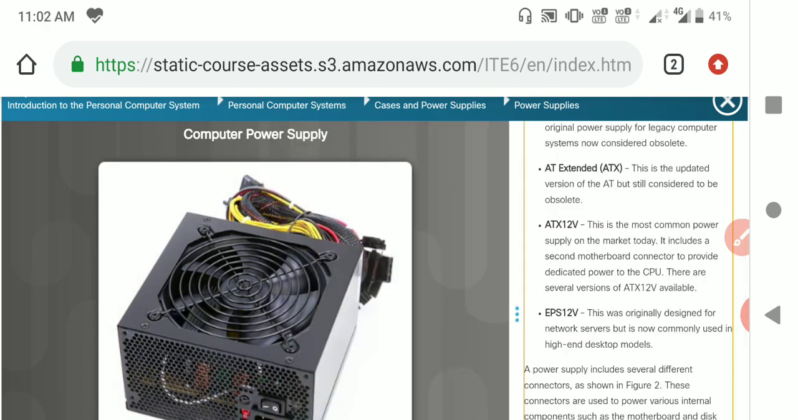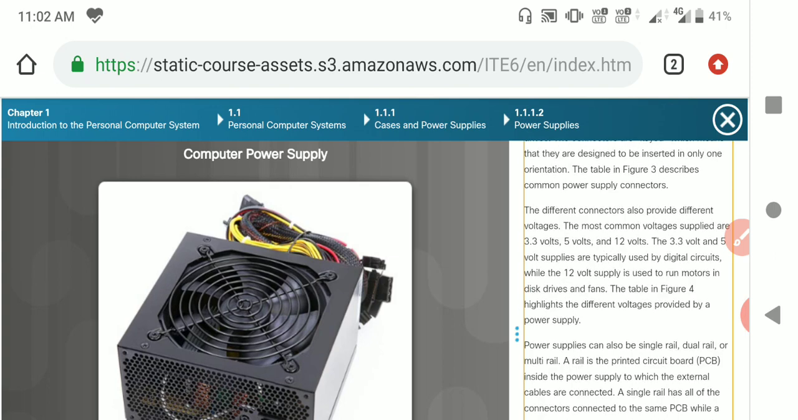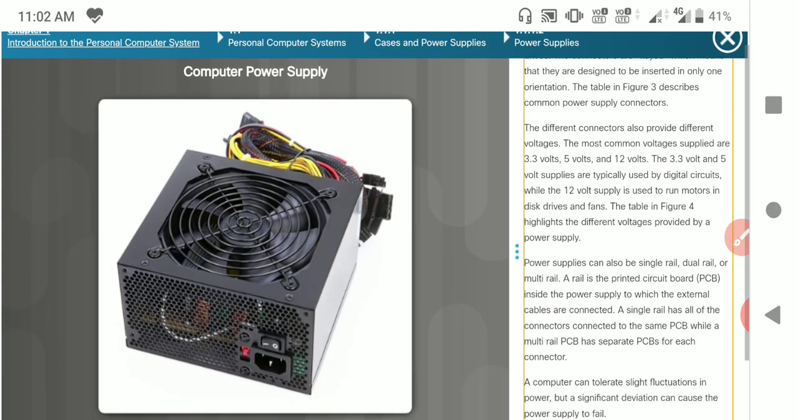This is the computer power supply, as depicted in this figure. We can represent the computer power supply. This kind of box is present inside the CPU box. This is generally called the power supply box. This is a CPU fan, which acts as an exhaust fan for that purpose.